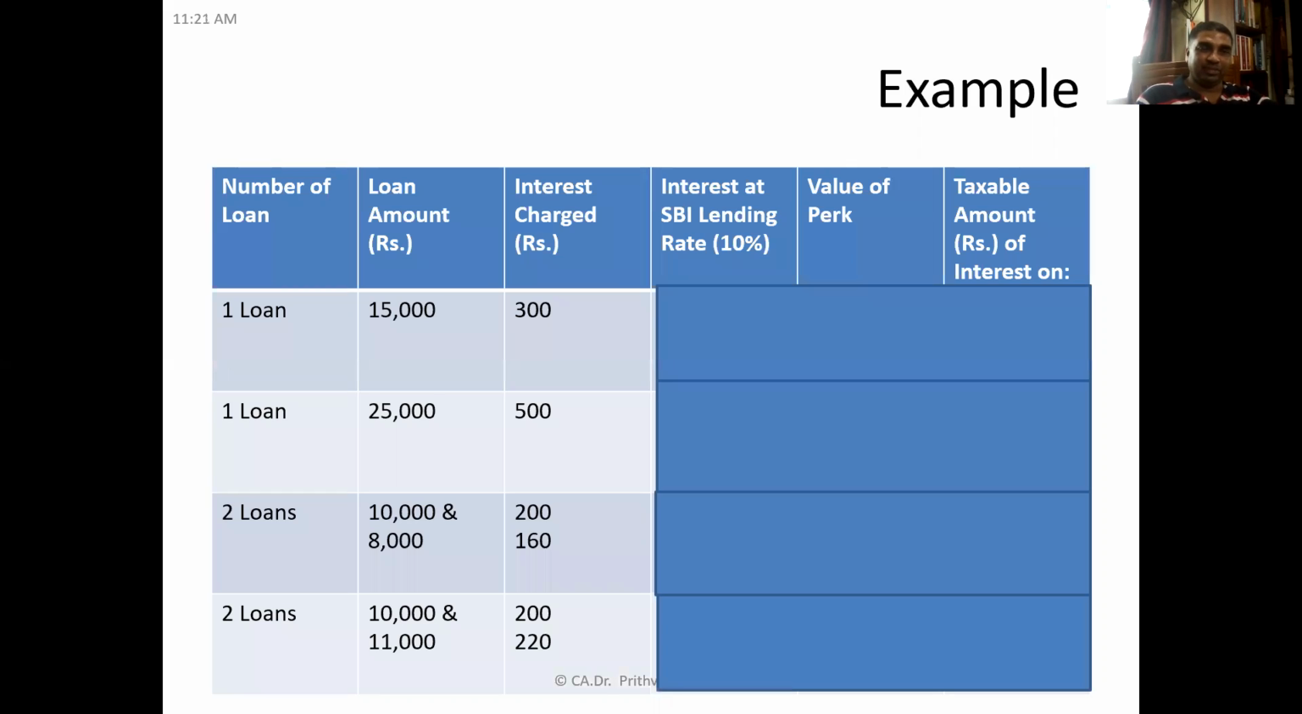Now, as you can see in the table, this is the example given to you. Try to solve it. Number of loans means how many loans the employee has taken: one loan, two loans, two loans. Loan amounts are 15,000, 25,000, then 10,000 and 8,000, then 10,000 and 11,000. Interest charge is this one. SBI lending rate is 10%. Find out the value of perquisite and what is the taxable amount of interest thereof. Will you try the first one?